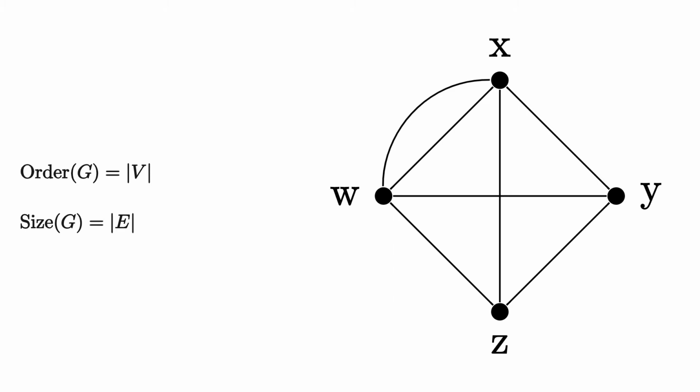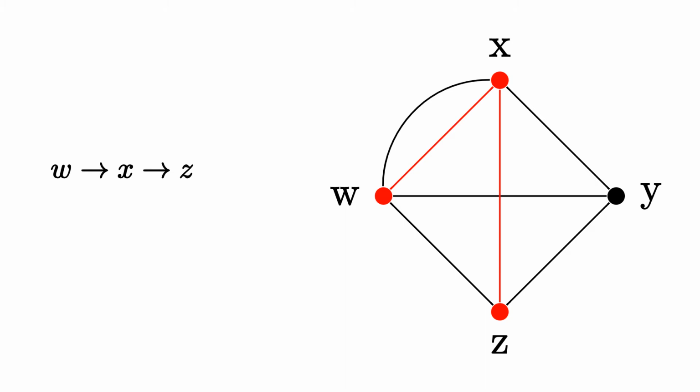We also have a notion of traversing the graph. Let's categorize the different methods of graph traversal. The broadest of these categories is the walk, which is just an alternating series of vertices and edges. If a walk starts and ends at the same vertex, we call it closed. A walk in which all the edges are distinct is called a trail.